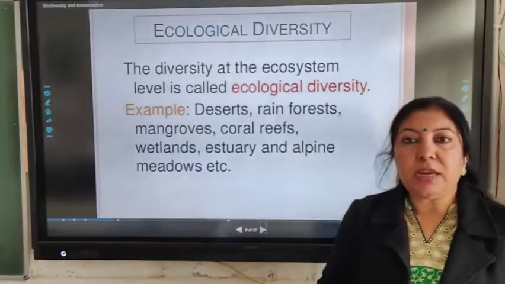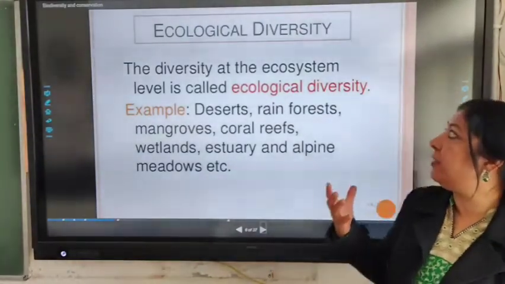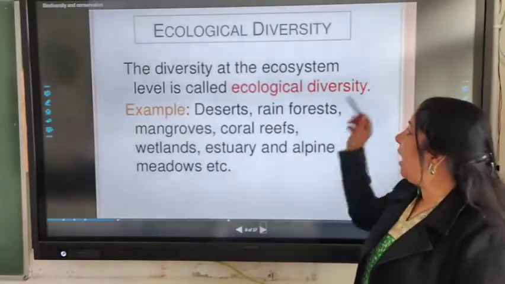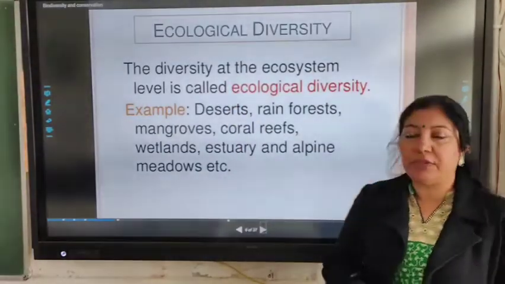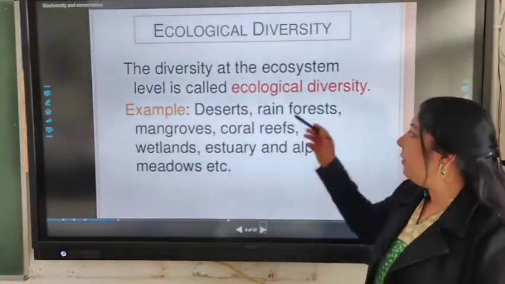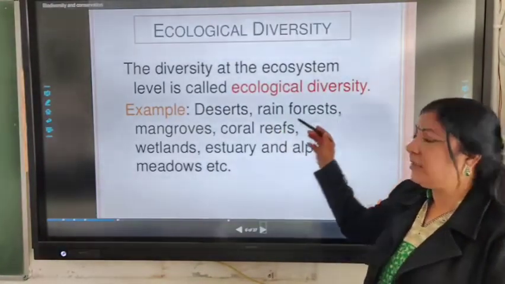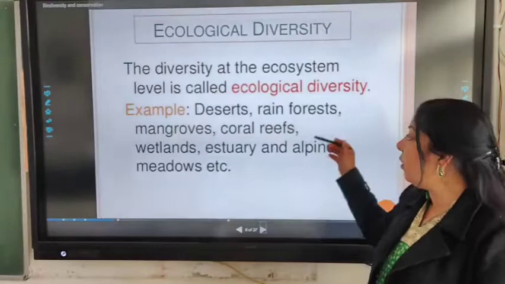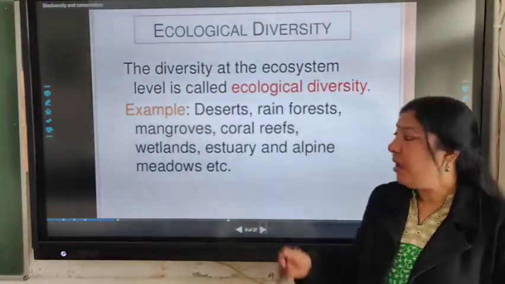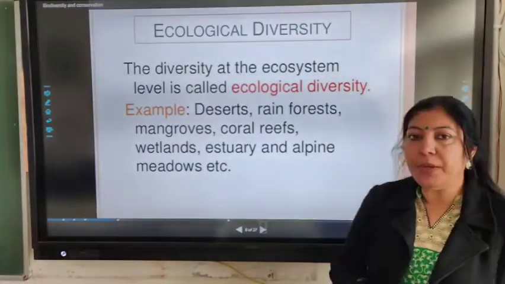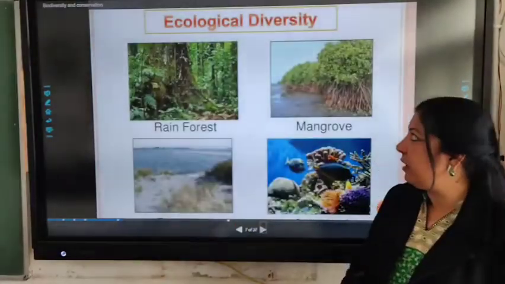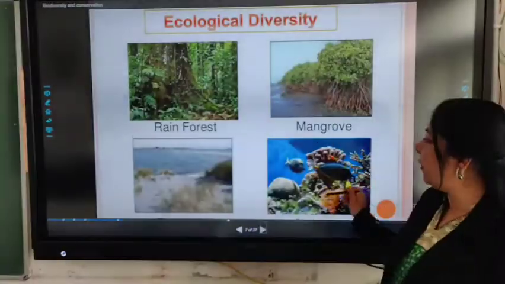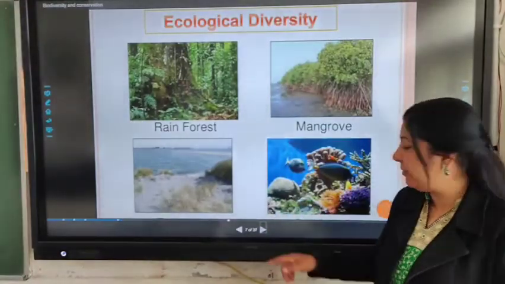Now, let's study the ecological diversity. The diversity at the ecosystem level is called ecological diversity. For example, deserts, rainforest, mangroves, coral reefs, wetlands, estuaries, alpine meadows, they are different levels of ecological diversity. You can see these are different ecological diversities.